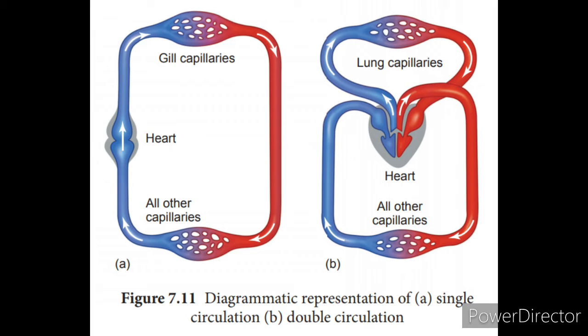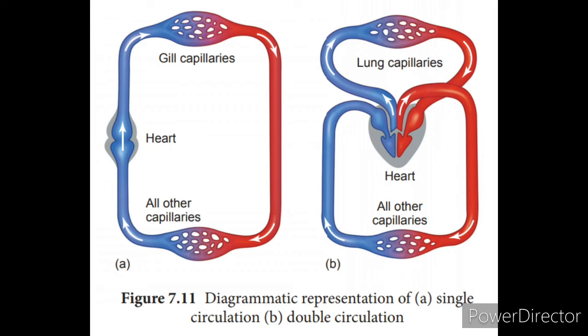When you see the double circulation, we can see it in the frogs, reptiles, birds, and the mammals, right? I think here single circulation and double circulation have been clear, right? Here the blood flows through the heart only once in the single circulation, whereas in the double circulation you will see the blood is circulated twice.